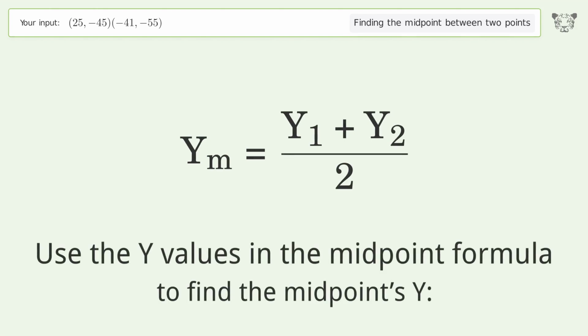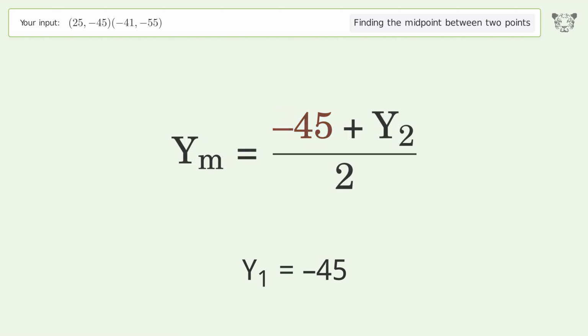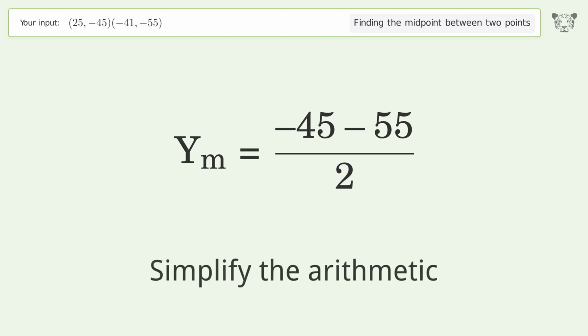Use the y values in the midpoint formula to find the midpoint's y. y1 equals -45. y2 equals -55. Simplify the arithmetic.